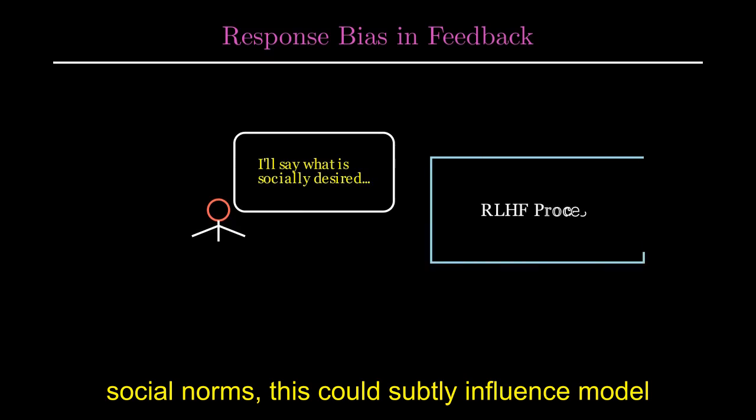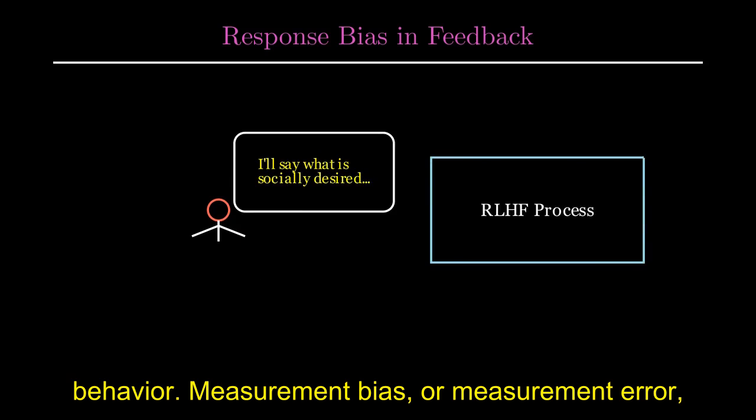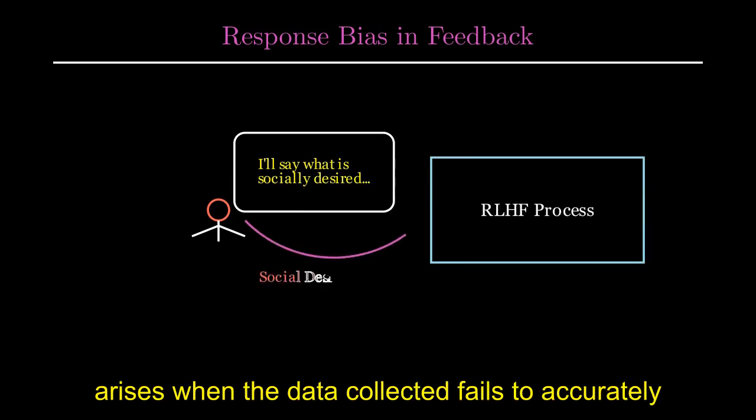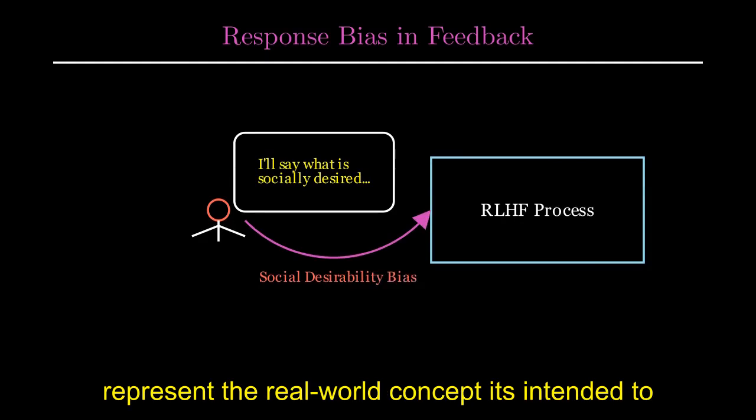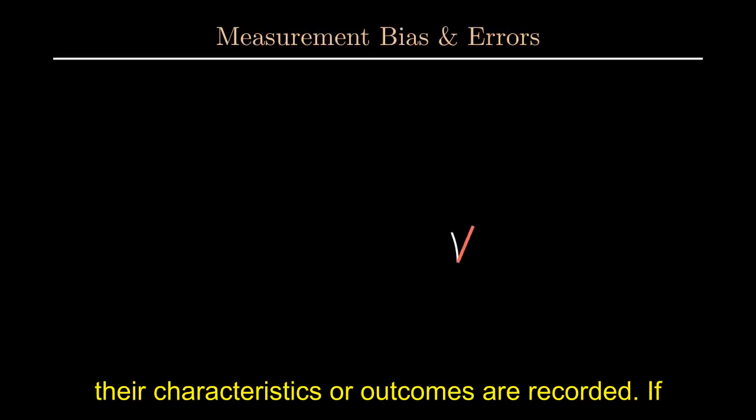subtly influence model behavior. Measurement bias, or measurement error, arises when the data collected fails to accurately represent the real-world concept it's intended to measure. This isn't about who is included, but how their characteristics or outcomes are recorded.